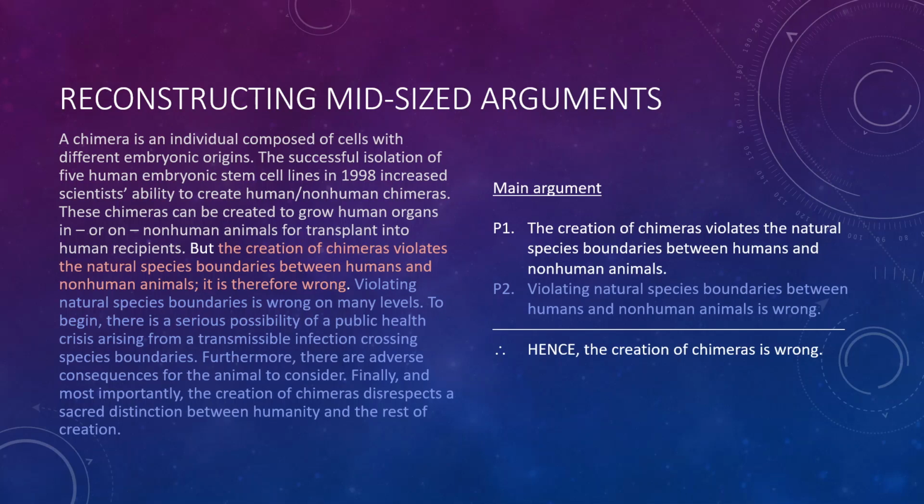Take a look at some of those phrases. To begin, furthermore, finally, and most importantly. This person is listing off multiple reasons for thinking that violating natural species boundaries is wrong. So all of that is part of some kind of sub-argumentation in favor of premise 2. And I think that those are actually 3 different kinds of arguments against violating natural species boundaries. So let's take a look at one way of reconstructing all of that argumentation.